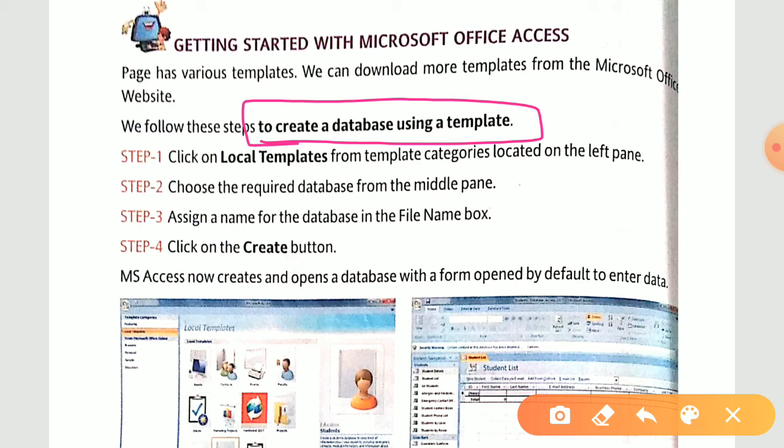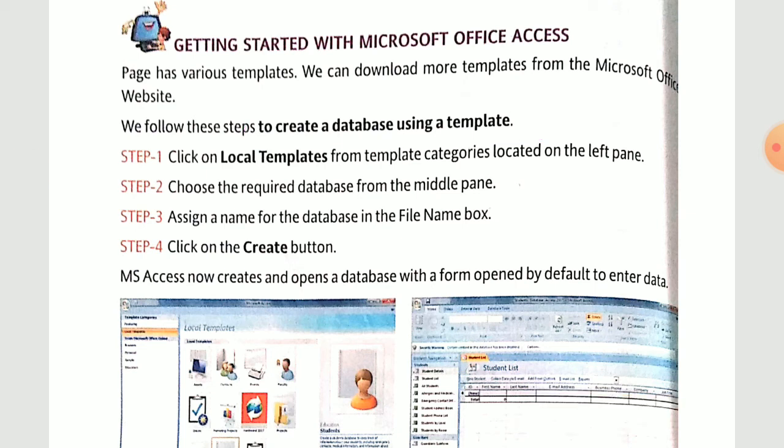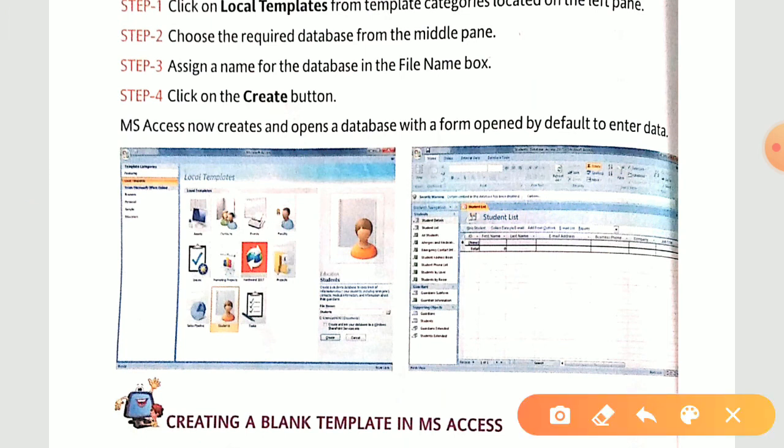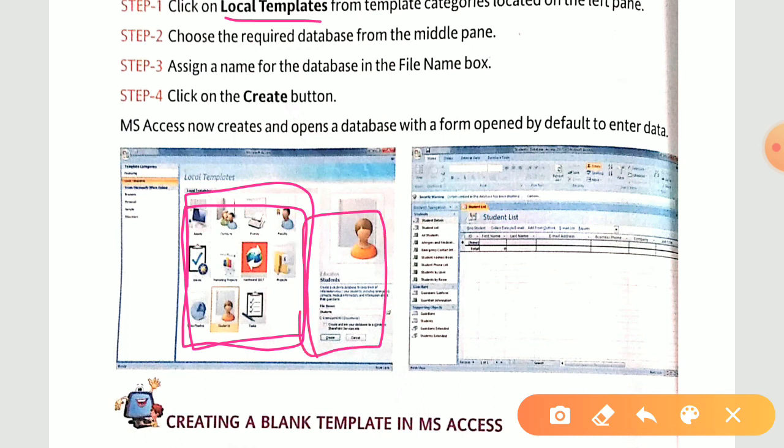Now see step number 1, click on local templates. When you open your MS Access, you have to click on local templates. You can see in your book, the pictures might be clearer in your book. So you have to click on local templates firstly. Then step number 2, choose the required database from the middle pane. This is your middle pane and we have these local template examples here. You have to select the required database. Now step number 3, assign a name for the database in the file name box. Over here we have this file name box, on the right-hand side. You have to give the name of that database.